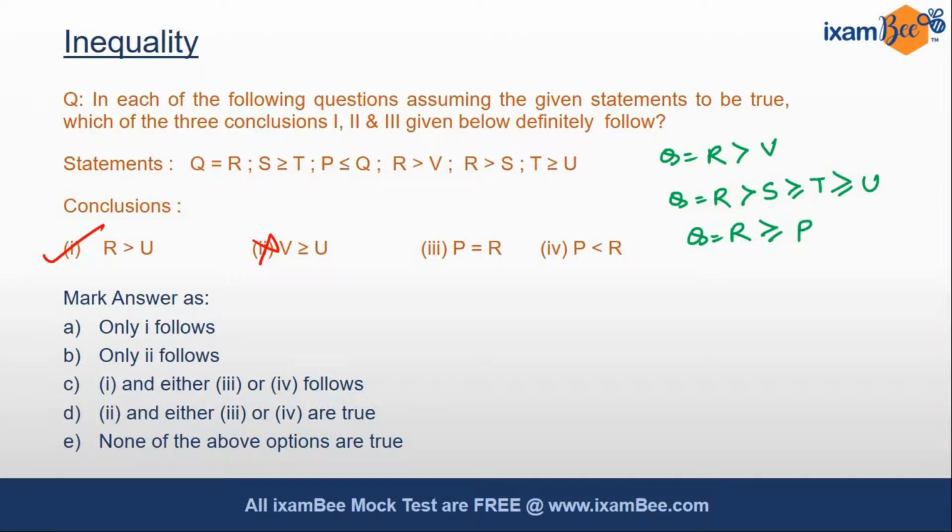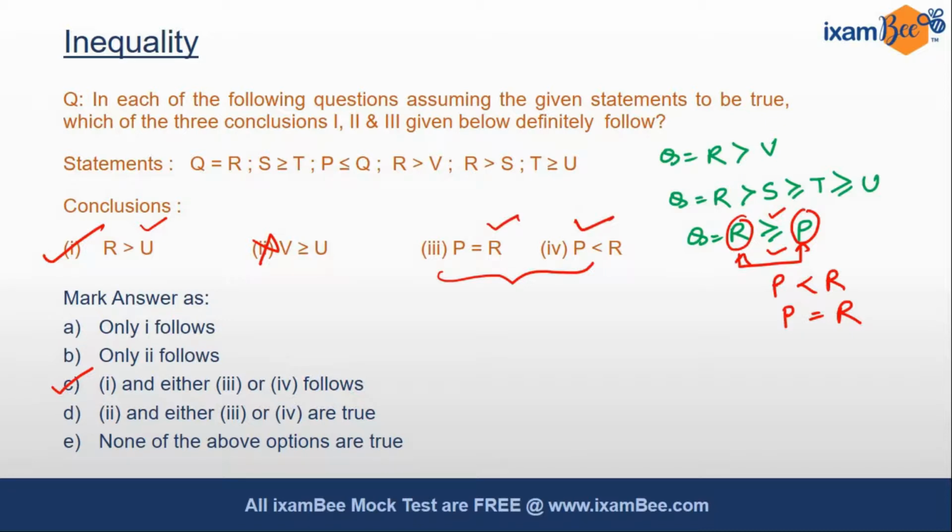Let's see the third one. It says P is equal to R. Okay, and the fourth one says P is less than R. So friends, one thing you have to see here, seeing this relationship, either P will be less than R or P will be equal to R, since it can be less than or equal to. Therefore, if you see our options, option number C will be valid here. That is 1 is valid. Also, either of 3 or 4 may be valid. Any of these will be definitely true in our case.